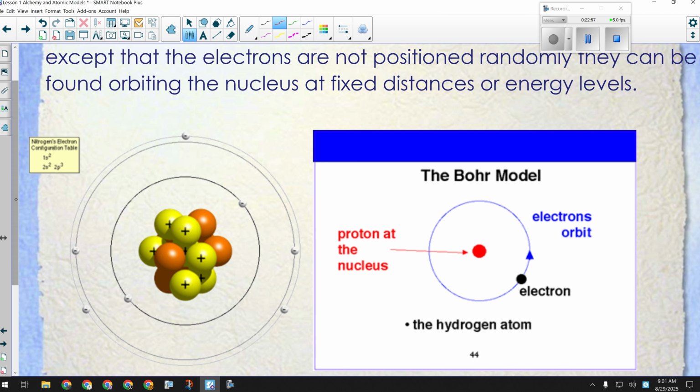because his model is okay if you take a picture of an atom, if you could. If you took a picture of an atom and the electrons were frozen in time, that's probably what they would look like. The problem is that an atom is dynamic. It's always changing. And electrons don't just go around and around. What was discovered after this is that electrons don't just orbit, they can jump vertically. And they jump vertically based on how much energy they have.